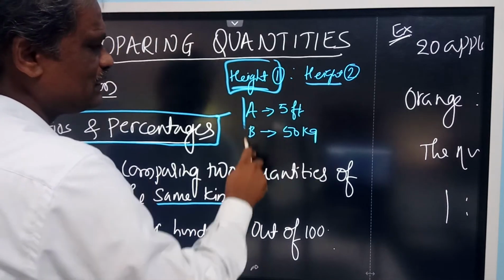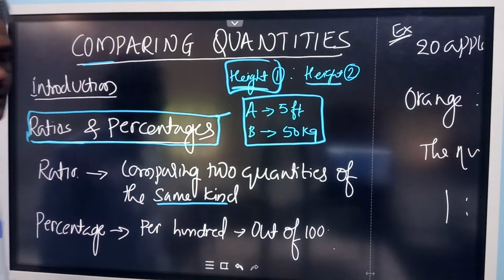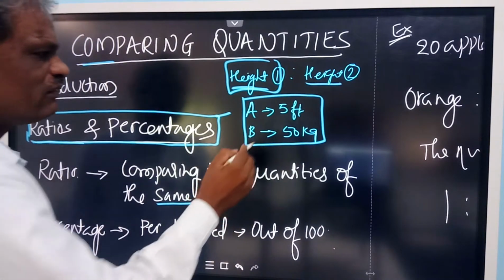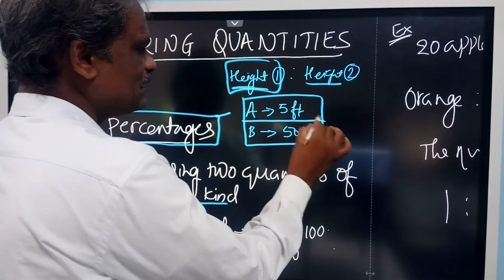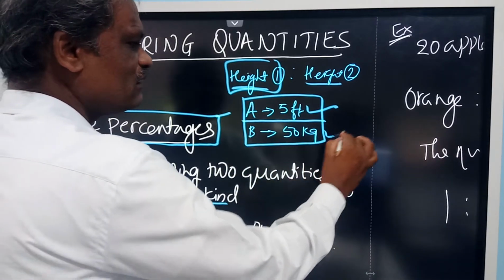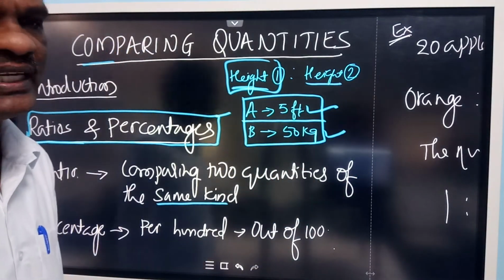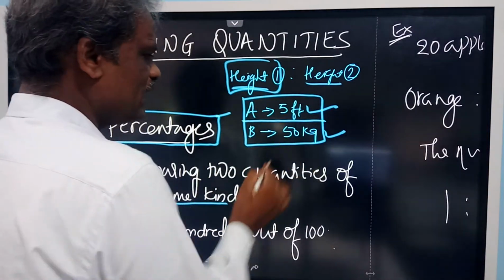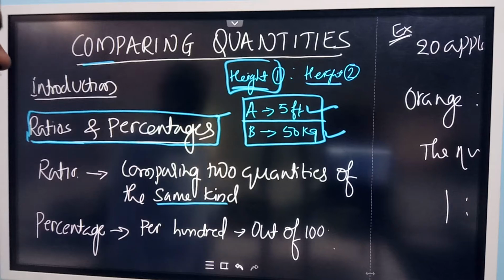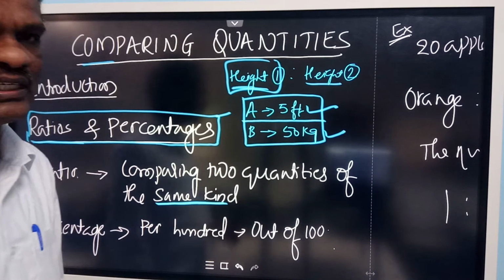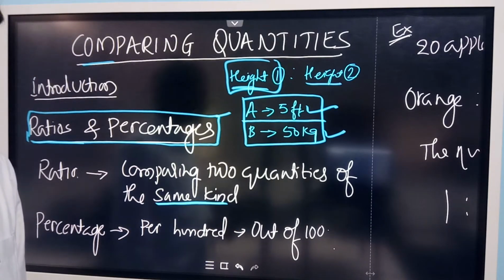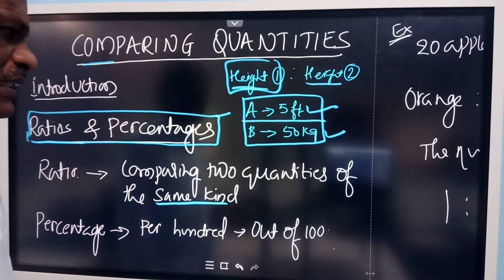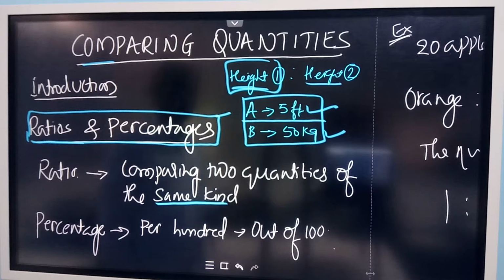You cannot compare this, as they are of different kinds. One is height, the other is weight. To compare A and B, I should take either both heights or both weights only. It should be of the same kind. That is the meaning of same kind. So we should compare two things of the same kind.